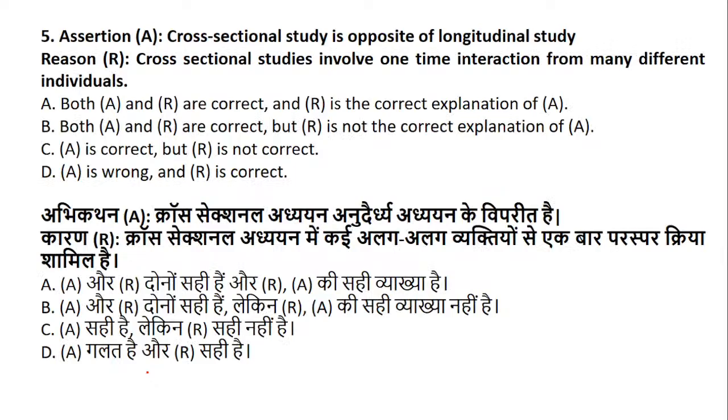Coming to question number 5. Question number 5 is about assertion and reasoning, and you know very well how to answer assertion and reasoning questions. Assertion is a statement, and that statement has been given a reason. So you have to just get connected whether that reason is specifically related to the statement or not. So what is the assertion? Cross-sectional study is opposite of longitudinal study. The reason is cross-sectional study involves one-time interaction from different individuals.